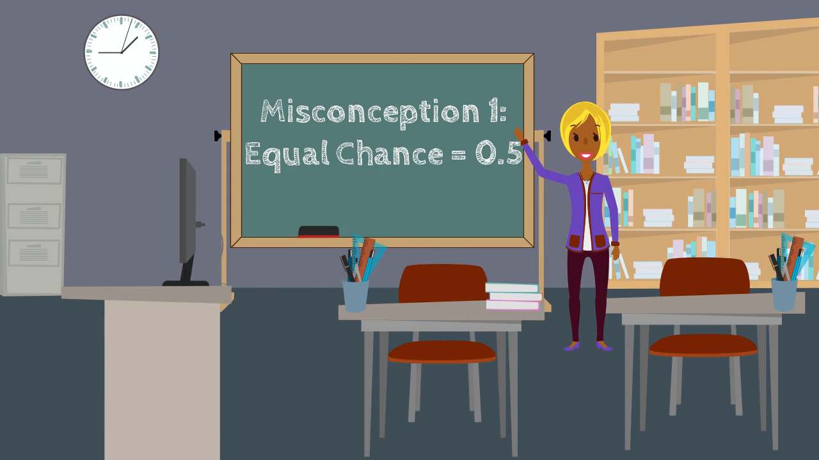The first misunderstanding we have encountered is the placement of the phrase equal chance when ordering likelihood on a scale of 0 to 1. Students will often place the term equal chance at the halfway mark or at 0.5. However, equal chance is not always equal to a probability of half.